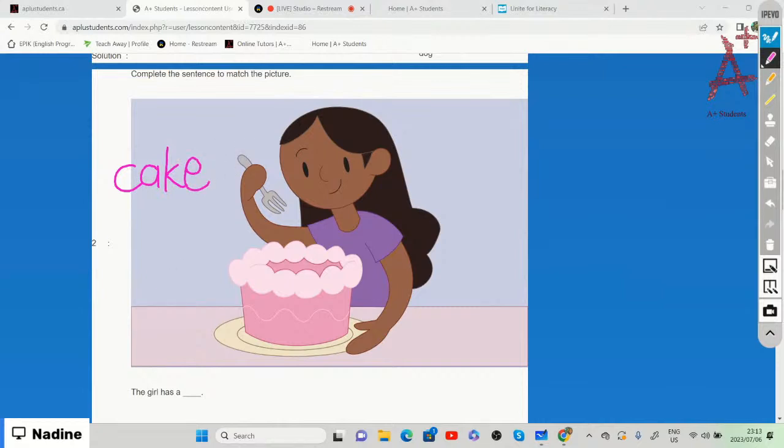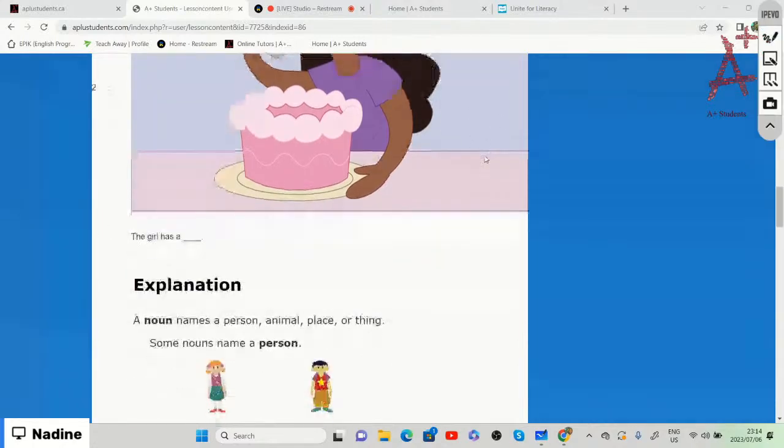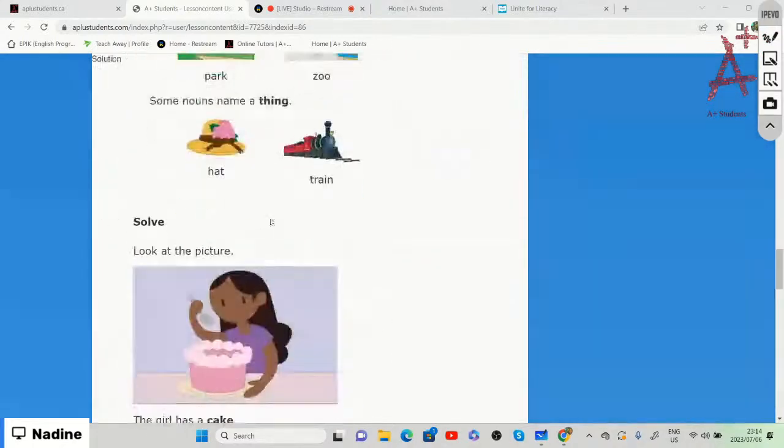Whatever you feel like the girl has in front of her, but maybe the girl has cake. So this is a thing, it names a thing that the girl has. Or we can even say she's got a fork. We don't know whichever one they necessarily refer to, because both of them are things.